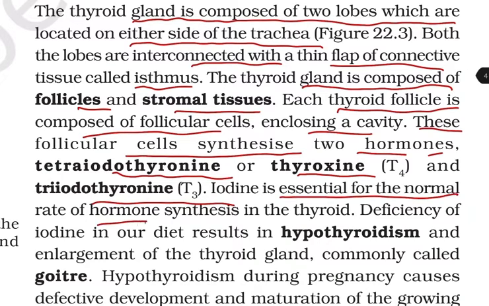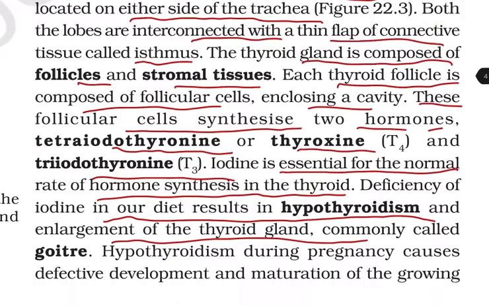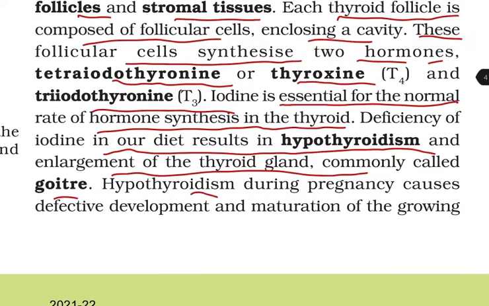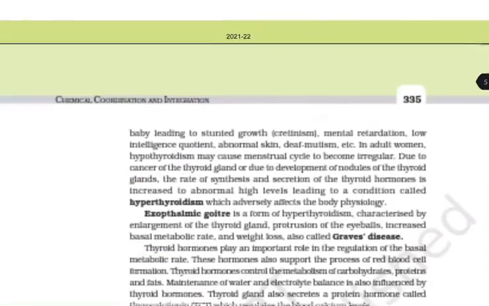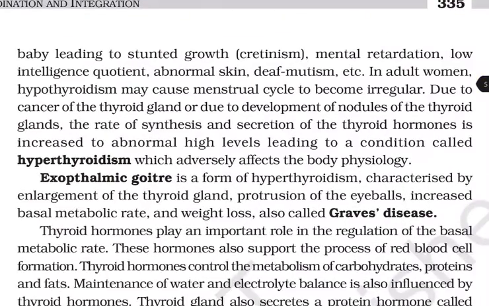Iodine is essential for the normal rate of hormone synthesis in the thyroid. Deficiency of iodine in our diet results in hypothyroidism and enlargement of the thyroid gland, commonly called the goiter. Hypothyroidism during pregnancy causes defective development and maturation of the growing baby, leading to stunted growth, that is cretinism, mental retardation, low intelligence quotient, abnormal skin, deep mutism, etc.